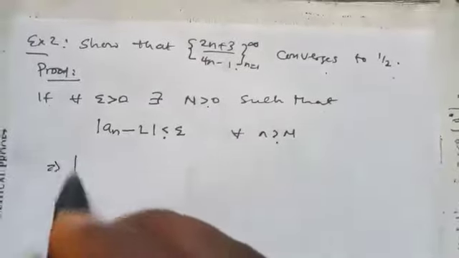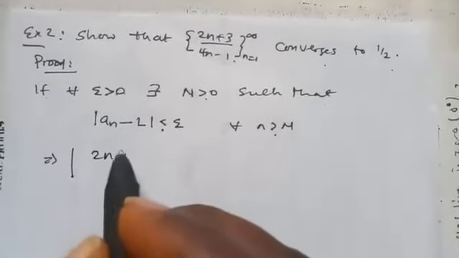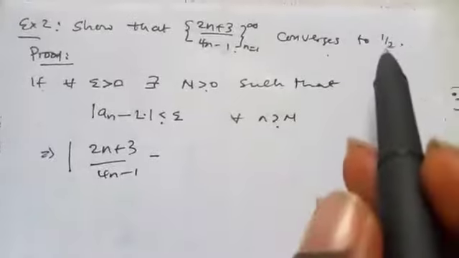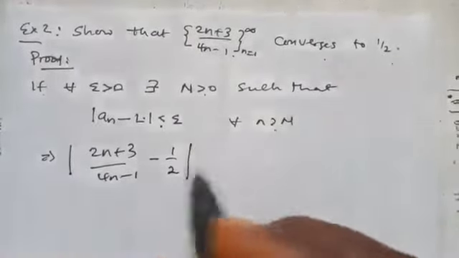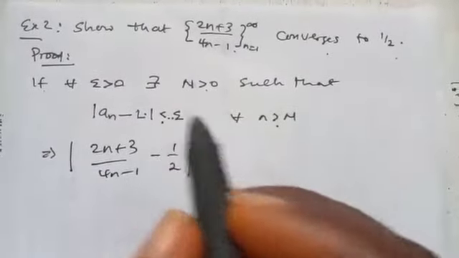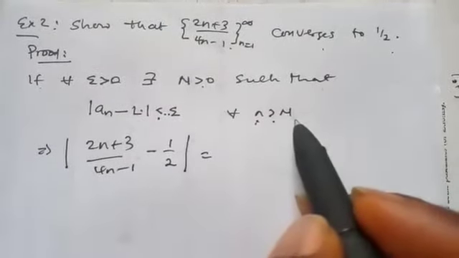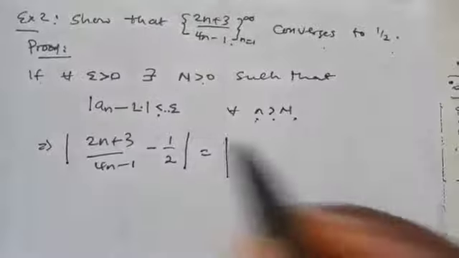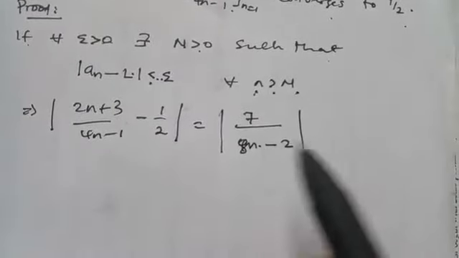So what we now do is substitute this value. This is our a_n minus L. This is our L, and L is half. Now, let's simplify this before we put less than epsilon. Our aim is to show that n is greater than this N. We need to find the value of N. If you find the sum and simplify, we should get this.